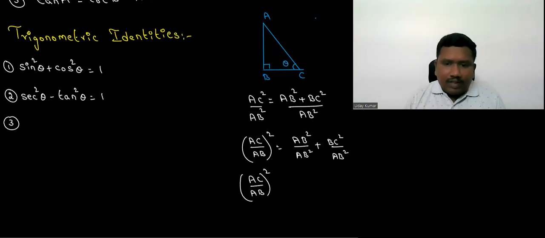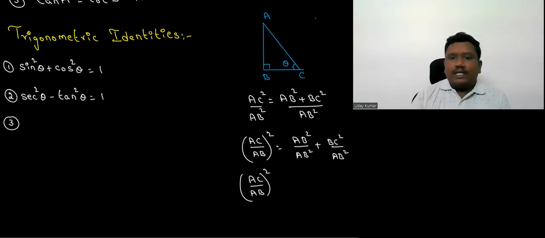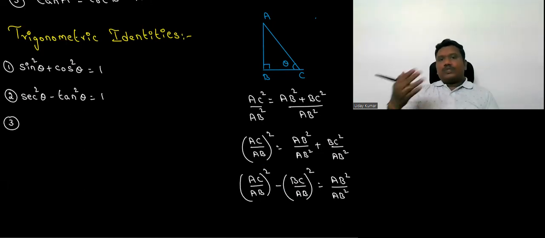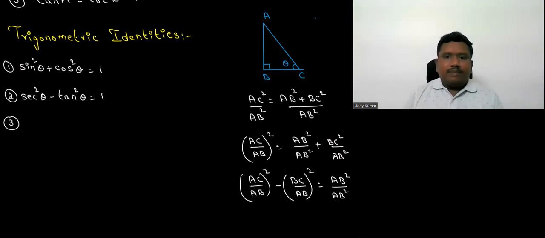And this AB square by AB square, anyway, will become 1. This BC square by AB square, I'm transposing to LHS, and I'm writing that as BC by AB whole square. This AB square by AB square remains as it is in the RHS only. So now, let's switch that to the trigonometric ratio. AC by AB means hypotenuse by opposite side, which means cosecant square theta.